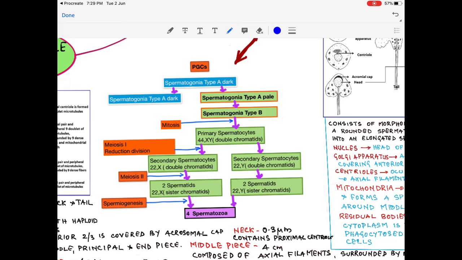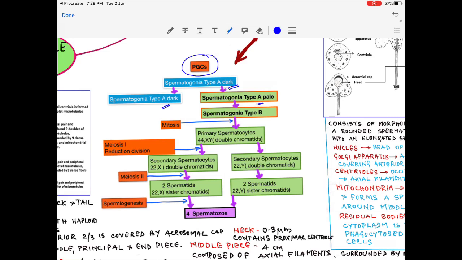The spermatogonia derive from primordial germ cells. It forms type A dark spermatogonia. When this undergoes mitotic division, one daughter cell will be type A dark and the other daughter cell will be type A pale.